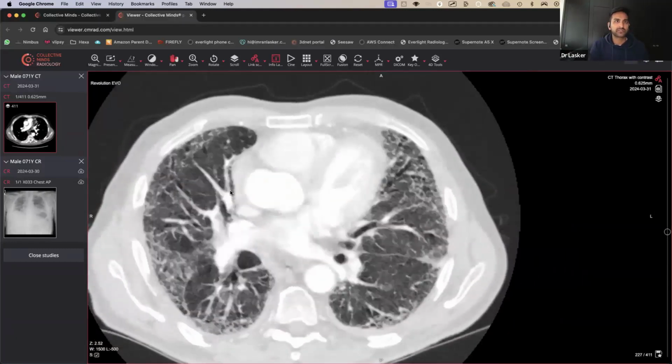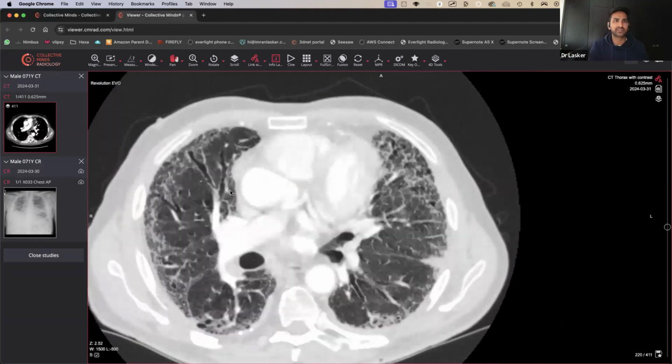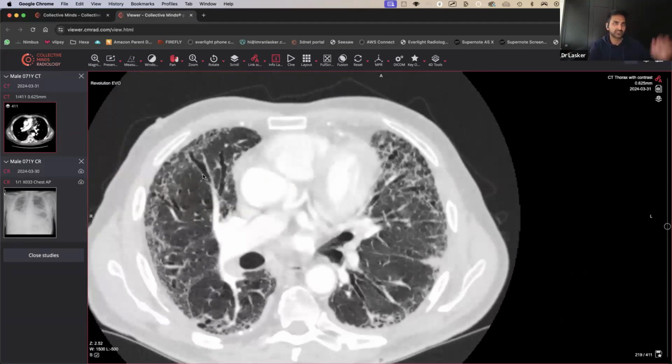Then as we scroll further down, you can see the airways themselves. Airways should get thinner as you go more towards the edges. But look at that airway there. It continues to be big and continues to be big. So that's basically what is known as bronchiectasis. Bronchiectasis can be split into traction bronchiectasis versus a more inflammatory, cylindrical bronchiectasis. Cylindrical bronchiectasis looks like a circle. They look fat, but look like a circle, like a tube.